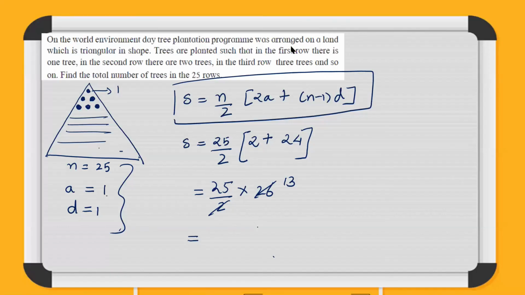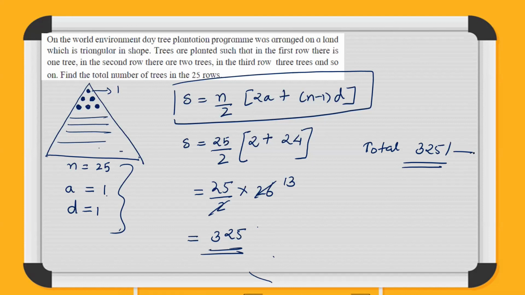We get 325. So hence the total number of trees planted on this triangular shaped area would be 325.